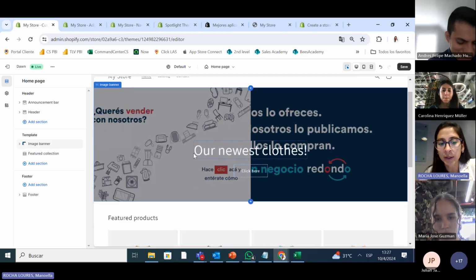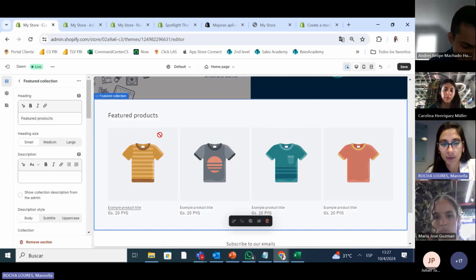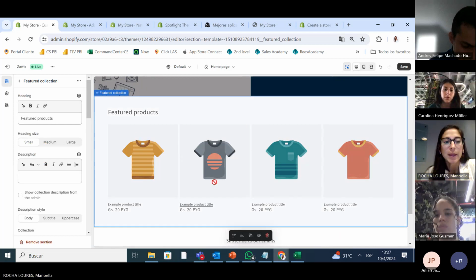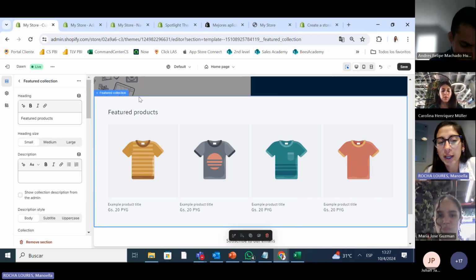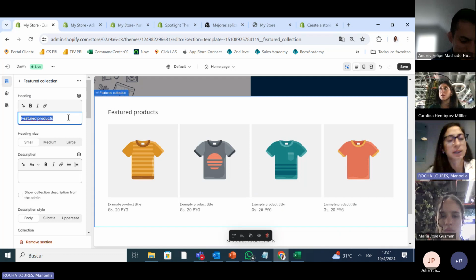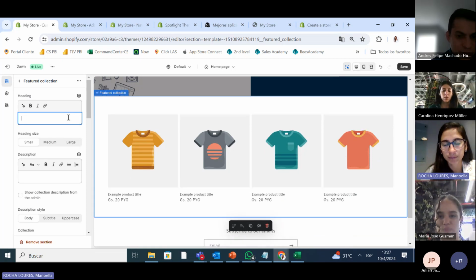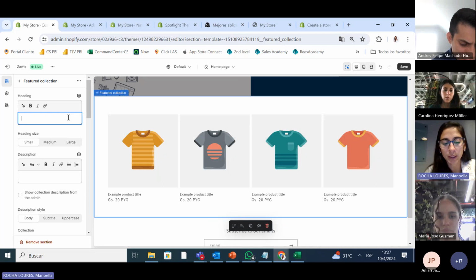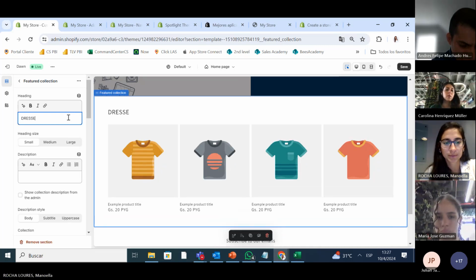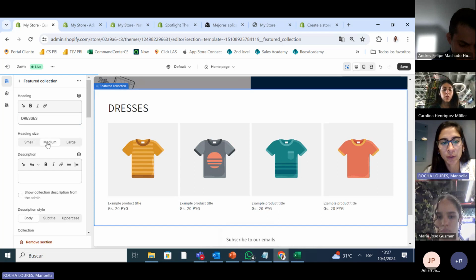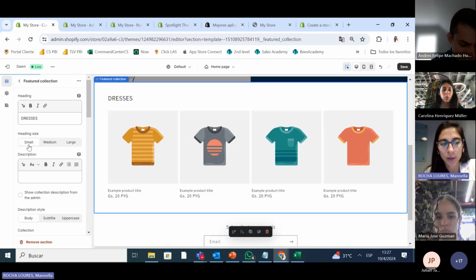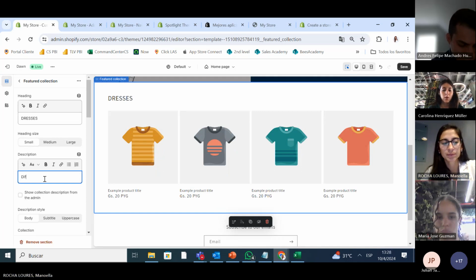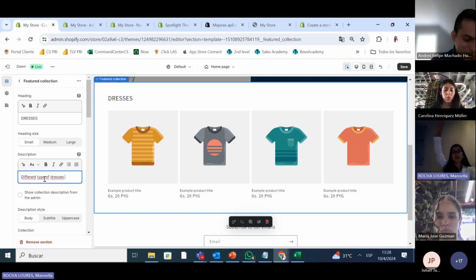We finish with our banner. We go to feature products. Now let's work on feature products. The feature products is a collection that we picked here. We can change it and put, let's say, furniture. We can put a type of clothing here, for example, dresses. And we want the heading to be bigger or smaller. And here you can put the description, different types of dresses for all seasons.